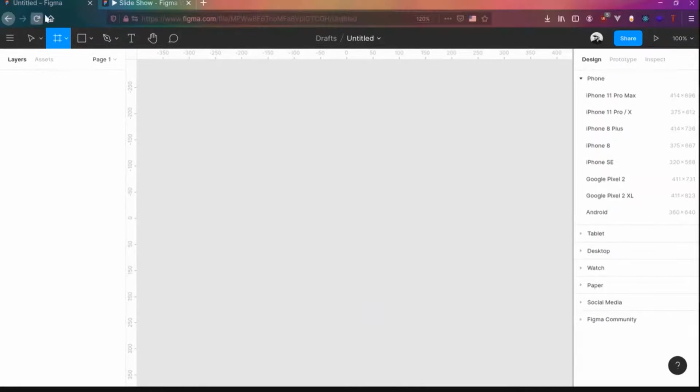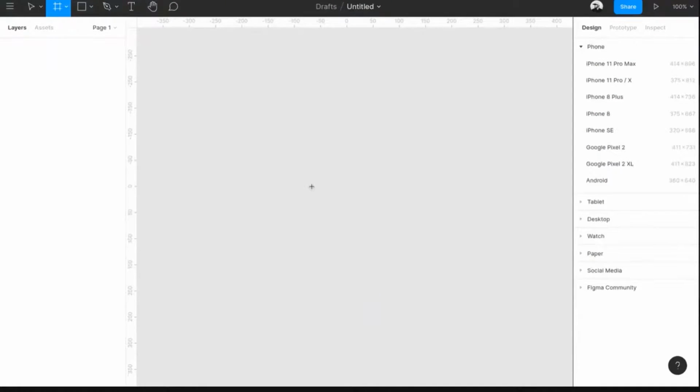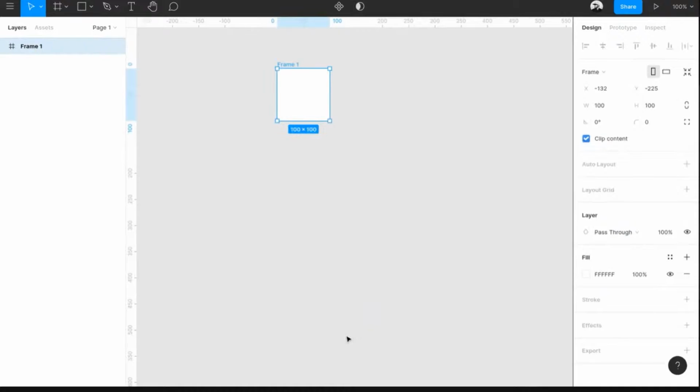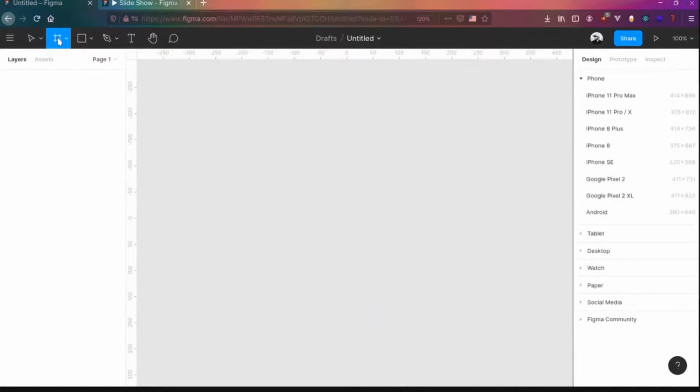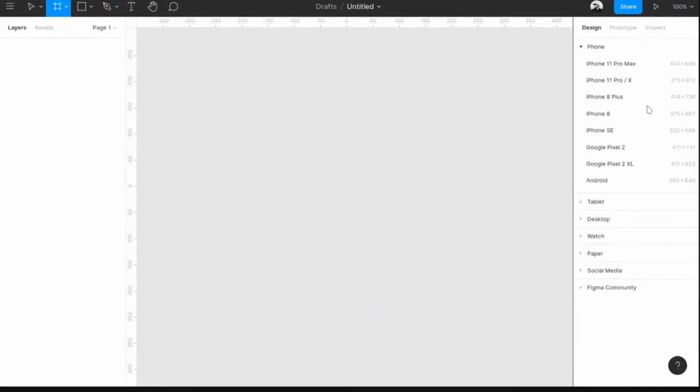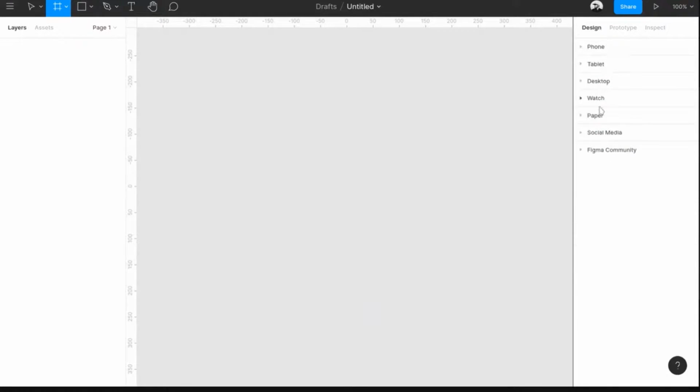Whenever you click on the frame tool, or if you press F, you can see on the right side a bunch of options we have been provided with. Even if you directly draw, you won't get anything. So if you delete everything and just get the frame tool, you will see all the options on the right side, which basically show all the possible dimensions that you can design for, or you can have a custom one. We have phone, tablet, desktop, watch, paper, social media, Figma community templates. If you go to phone, you can get most of the popular phone screen sizes over here.